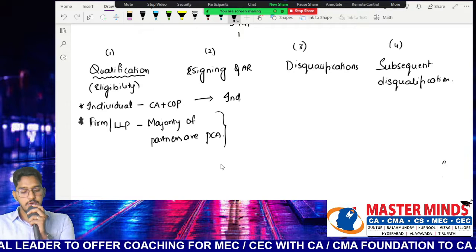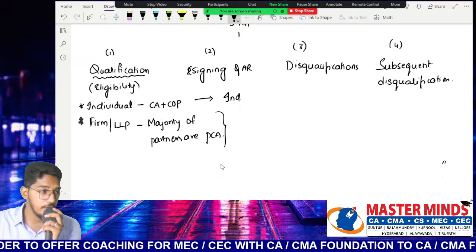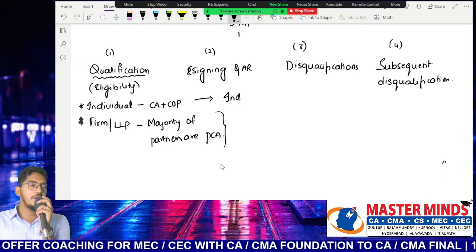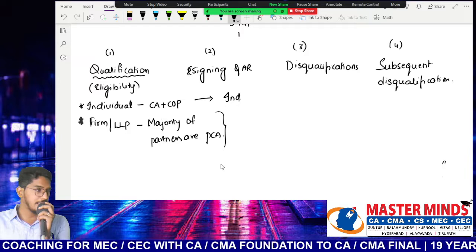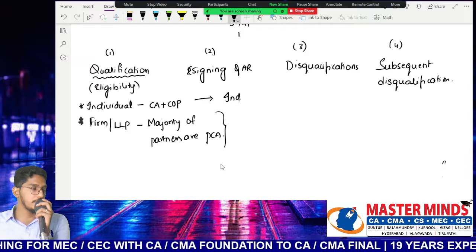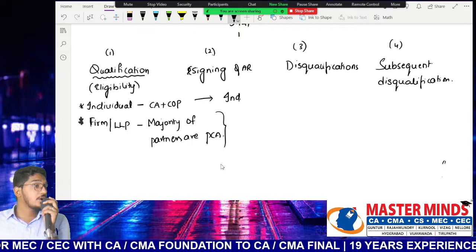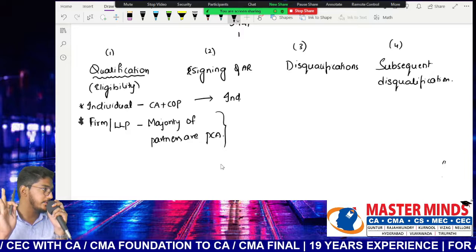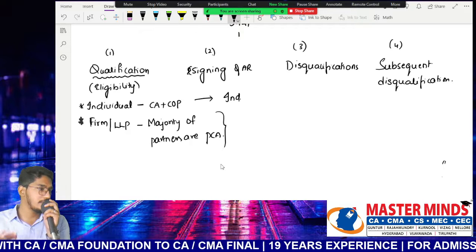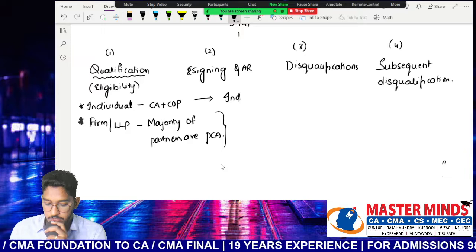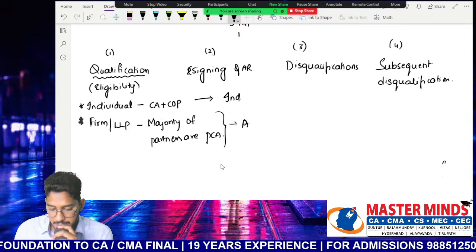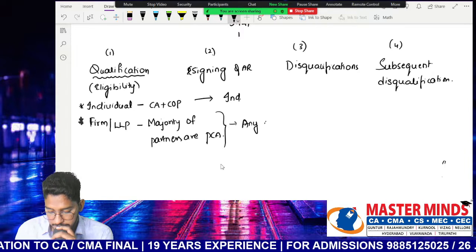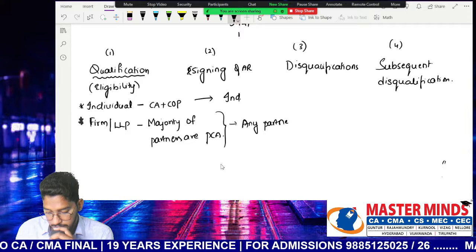What if the firm or LLP is appointed as an auditor? Who will sign the audit report? Are all the partners of the firm required to sign the audit report? The answer is no. Any one partner who is a practicing chartered accountant can sign the auditor's report. So who will sign the audit report if it is a firm? Any partner who is a practicing chartered accountant.